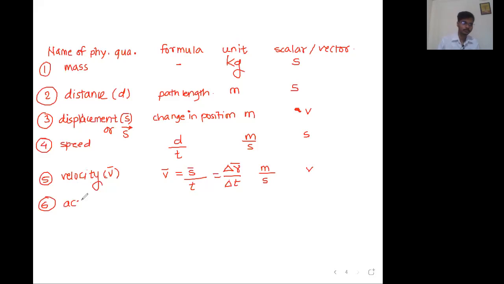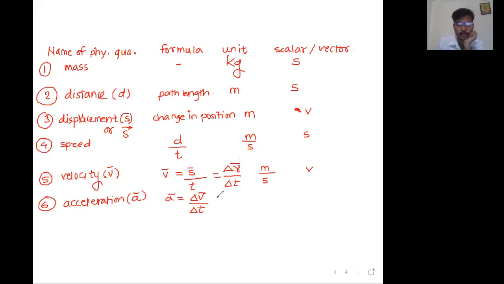Number 6, acceleration. Symbol is small a bar. Acceleration is velocity upon time or change in velocity upon required time? It is rate of change of velocity. It is change in velocity upon time required. It is not velocity upon time. Okay, sir. So it is change in velocity upon time required for the change in velocity.